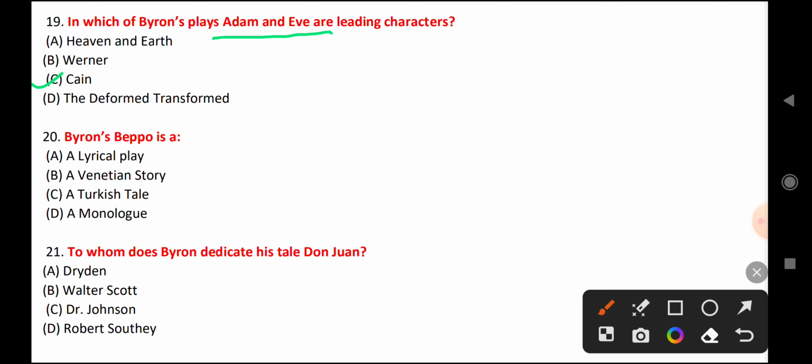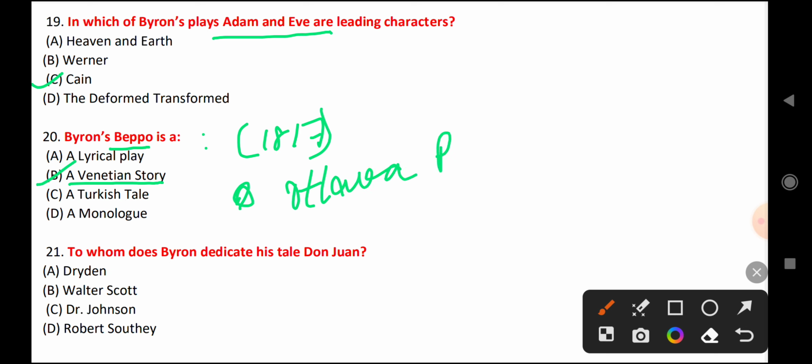Next is Byron's Beppo. What is Byron's work Beppo? This work is a Venetian story. The subtitle of Beppo is A Venetian Story, and it is written in 1817, and this work is also written in ottava rima. We have already discussed that ottava rima is 8 lines, usually in iambic pentameter.